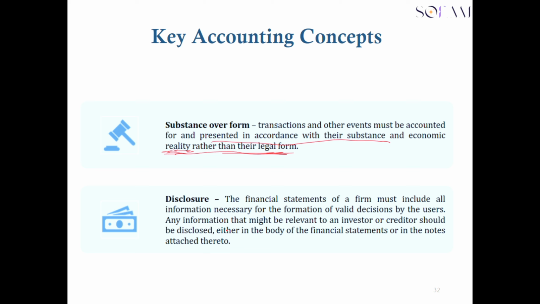So we are saying all information that you think is going to be relevant to your stakeholders, as an accountant or as a business, should be included in the financial statement. If it is not in the body of the financial statement, which is the income statement, balance sheet, cash flow, or changes in equity, then you should disclose it in the notes to your accounts.